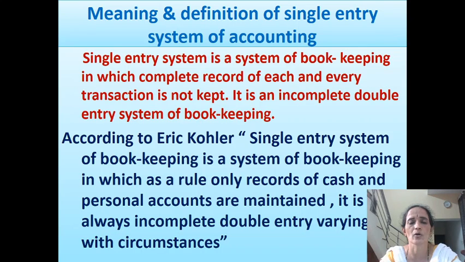Here accounting records provide only partial information; complete information is not available. The cash book may mix up the personal transactions of the businessman with the transactions of the business. So there is more scope for errors and frauds.